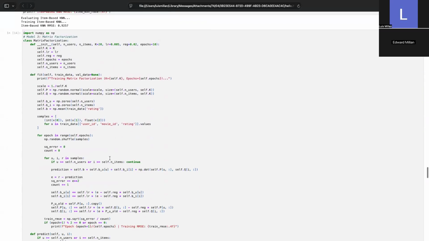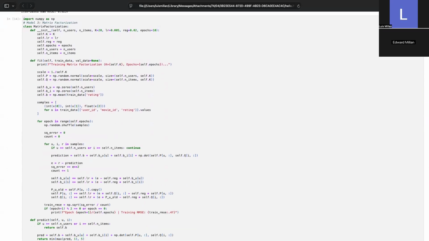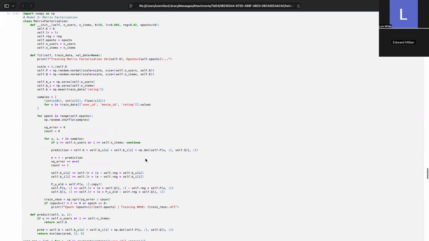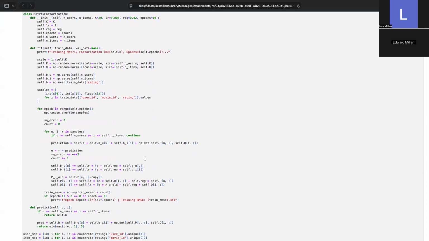Moving on to our third model, which is matrix factorization. We moved on from a memory-based method to a model-based method with standard matrix factorization. Instead of just calculating similarities, we are now decomposing the interaction matrix into two lower dimensional matrices, P for users and Q for items. In our code, we initialized latent factors with random noise. We explicitly included bu for user bias and bi for item bias to ensure that our model learns the global offsets we identified in our EDA.